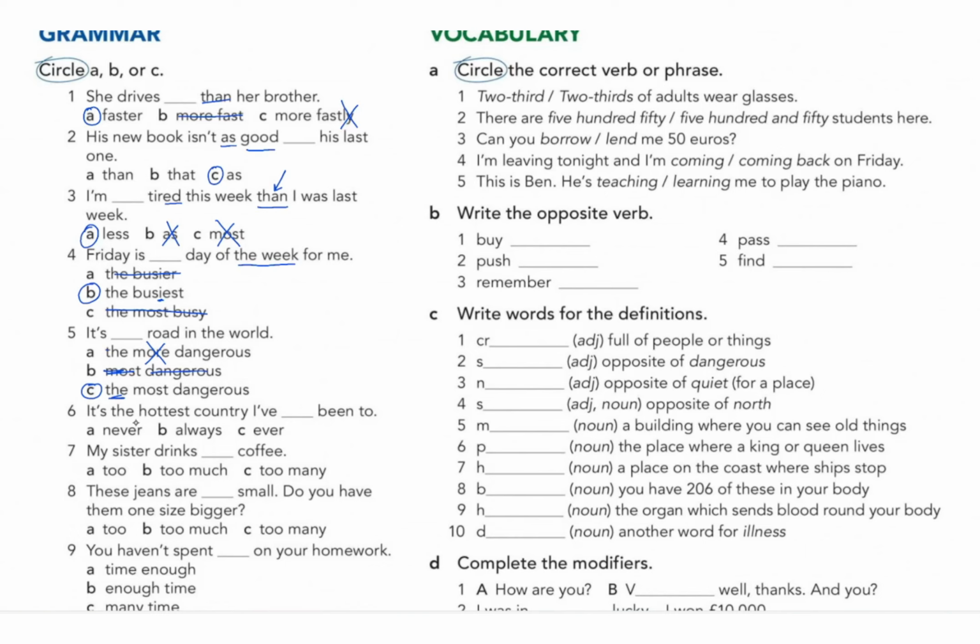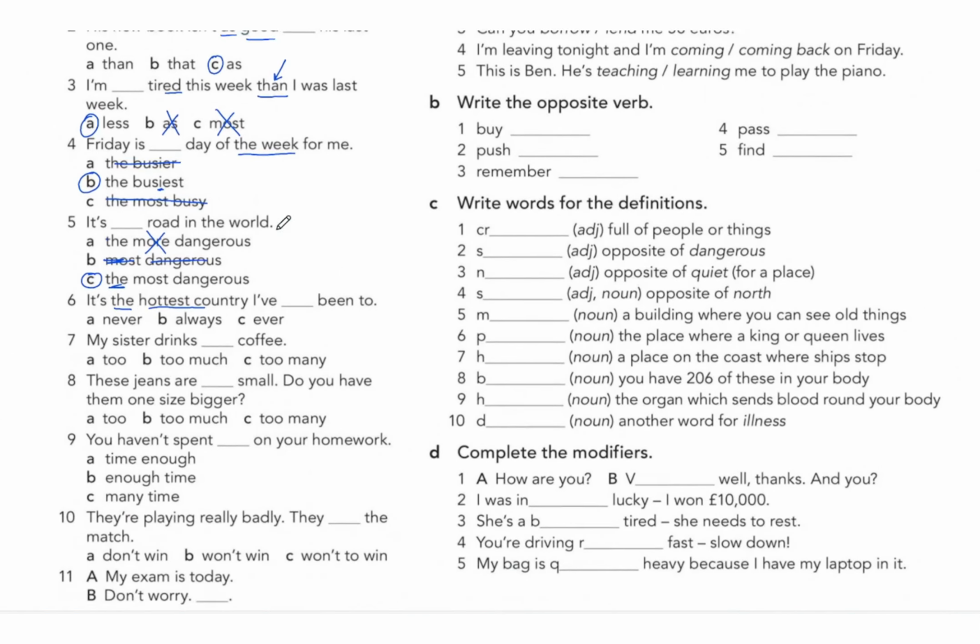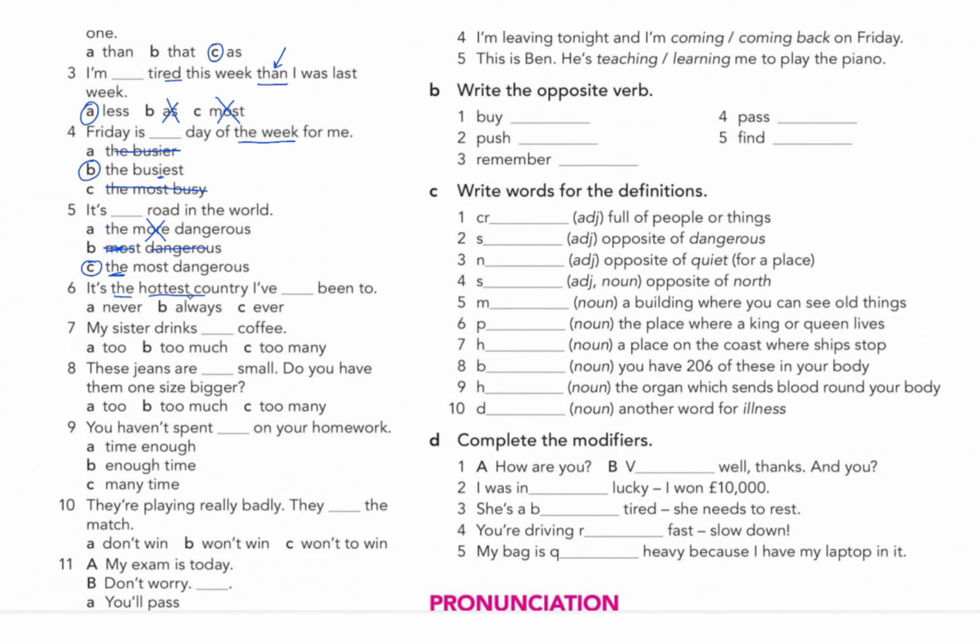Number 6, it is the hottest country. So as you can see, the hottest country, that's a superlative. And according to the lessons that we've learned, we use superlative with present perfect. So I've been, so present perfect here, we're going to use ever. I've ever been to. All right, so that's done.